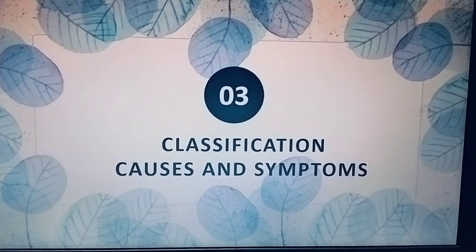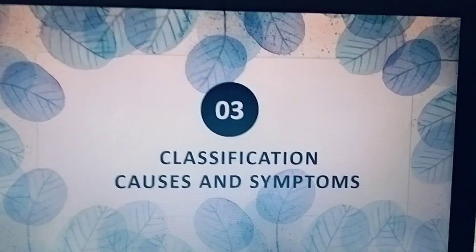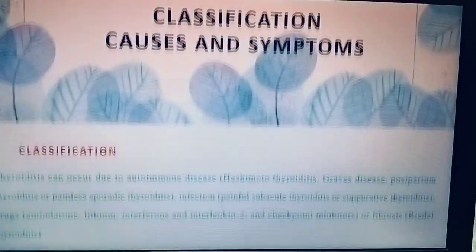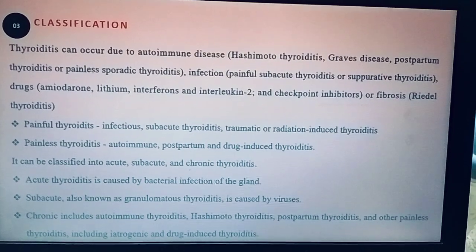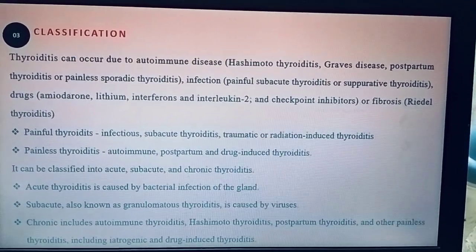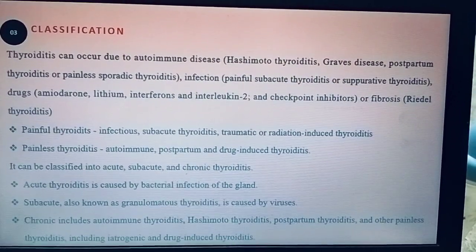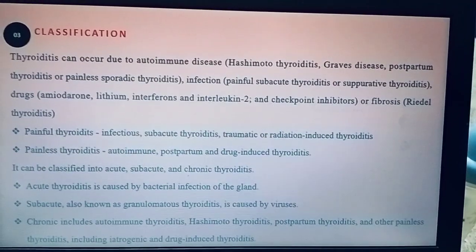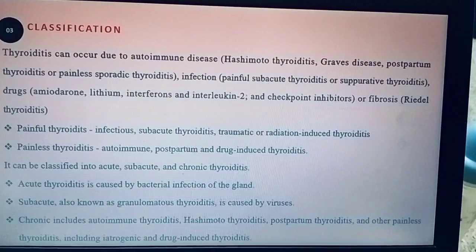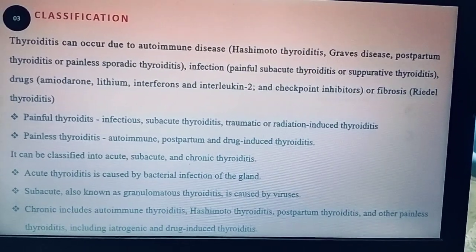And coming to the classification of thyroiditis and the causes and symptoms. Firstly, we talk about the classification. Thyroiditis mainly occurs due to either autoimmune disease, infections, fibrosis, or drugs. They are divided into two types: painful and painless.